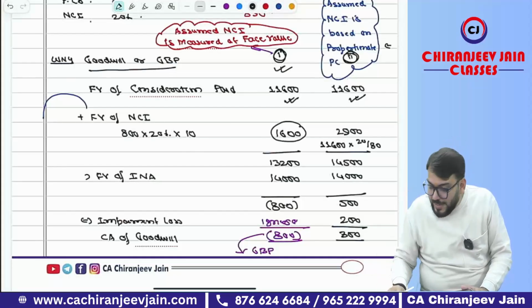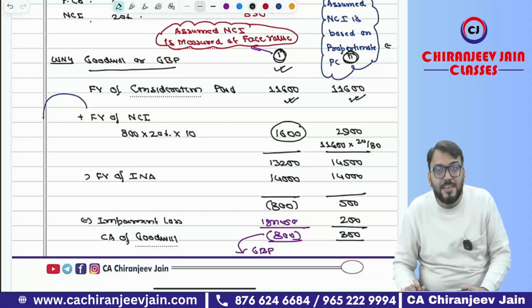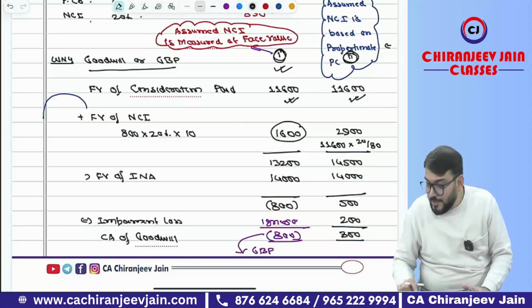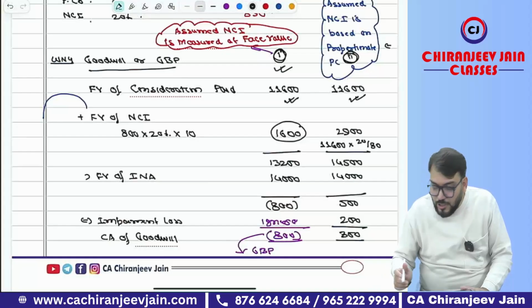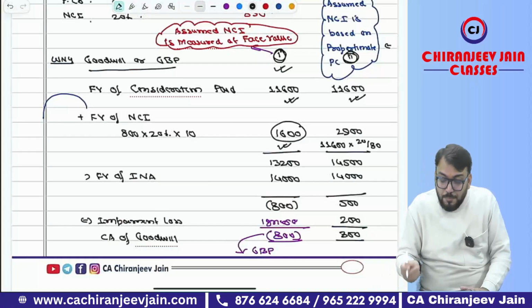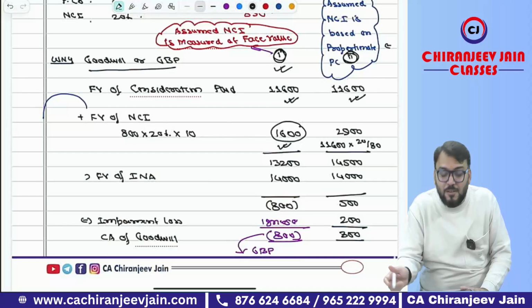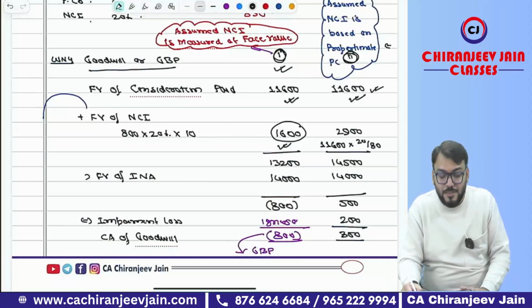So that will be what? 800. 800 is the total number of shares, meaning 8,000 divided by 10, 800. 20% is NCI. Fair value means fair value is now the face value, that is rupees 10. It will be 1,600. But if we calculate based on the PC calculation, then 11,600. 11,600 is the total PC.